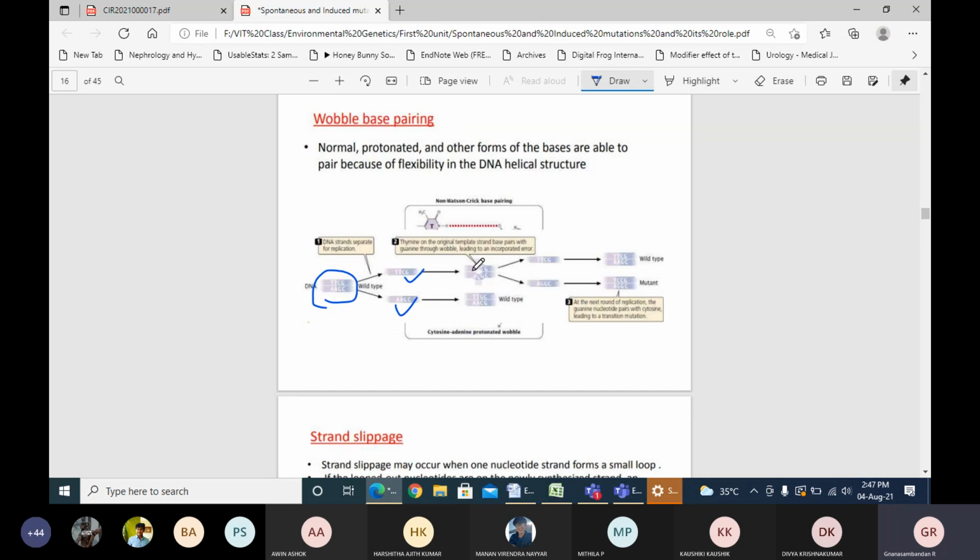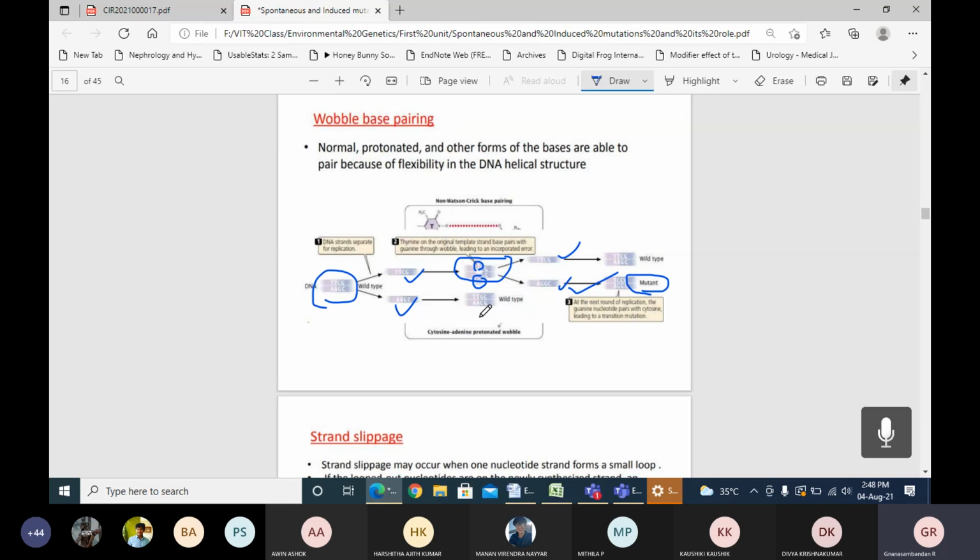When the complementary strand is being produced, the thymine of the original template strand base pairs with a guanine through the wobble. You can see here that this thymine base and this guanine base will bind according to the wobble hypothesis. When this sequence goes further into the replication process, it will split into two different strands. Each strand may act as a template, and the complementary strand will be produced. This will form a mutant strand because of the wobble hypothesis. So this is wobble base pairing.